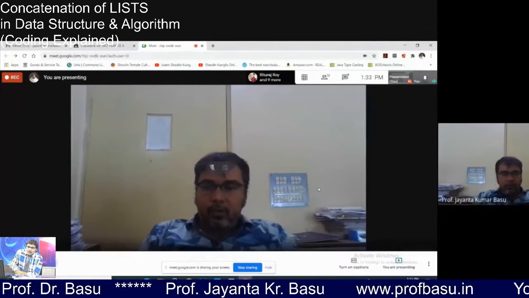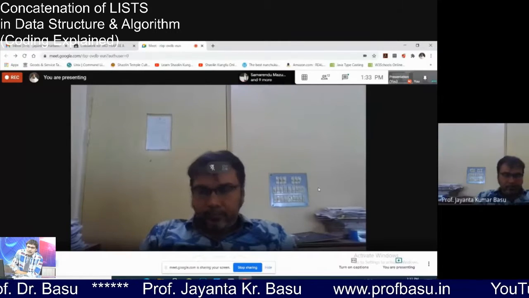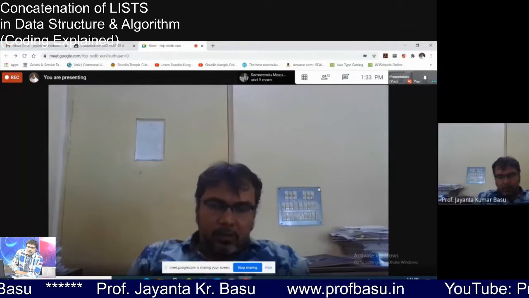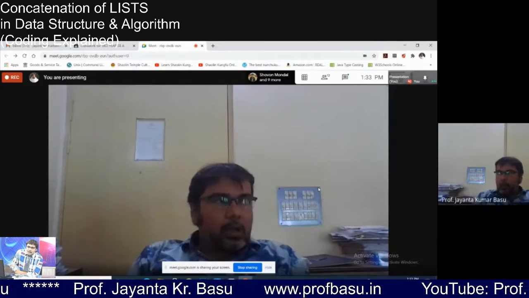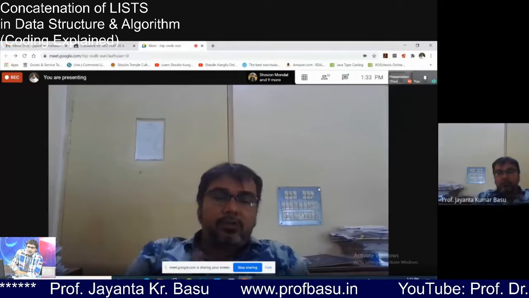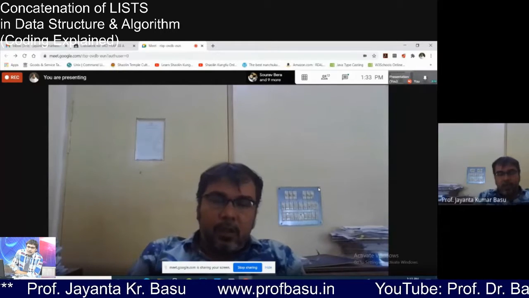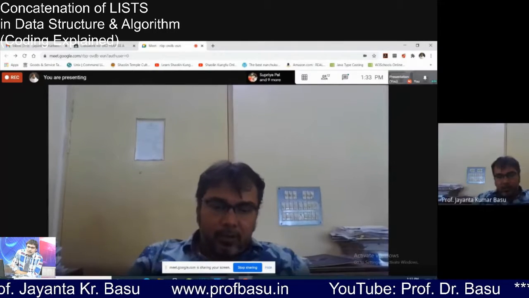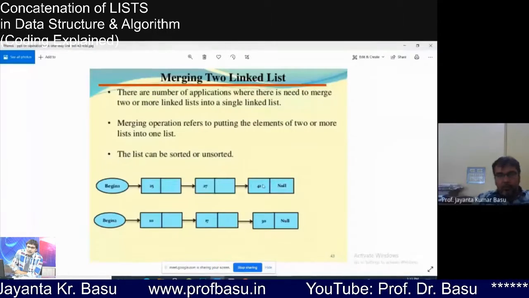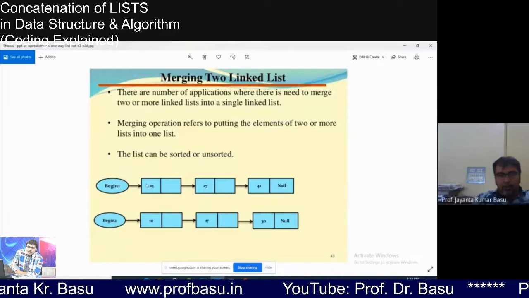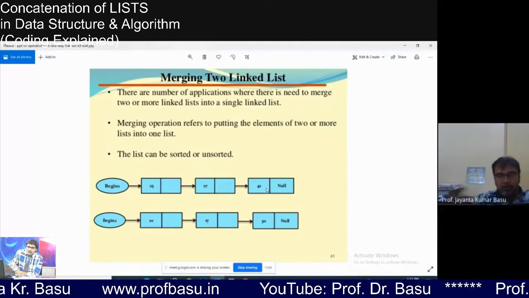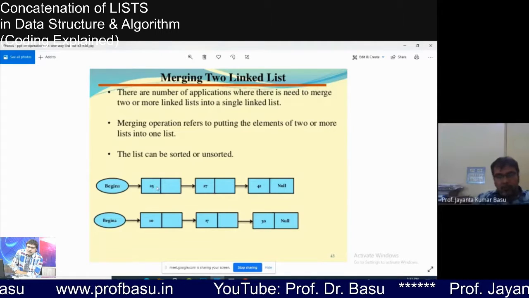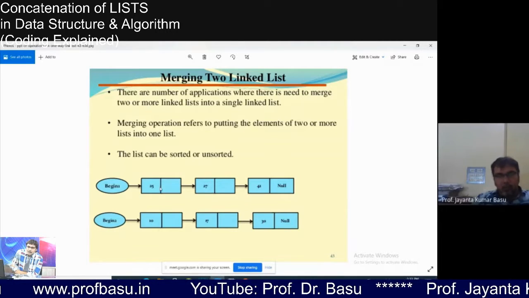Actually, this was very important. And one more important program on the single list is left. Two or three programs are there. One is the reverse of the list. Means we will reverse a list, we will just change the direction. For example, this is the first node, this is the second node, this is the last node. After we reverse, this will be our first node, this will be our second node, this will be our third node. We can do it in two ways.